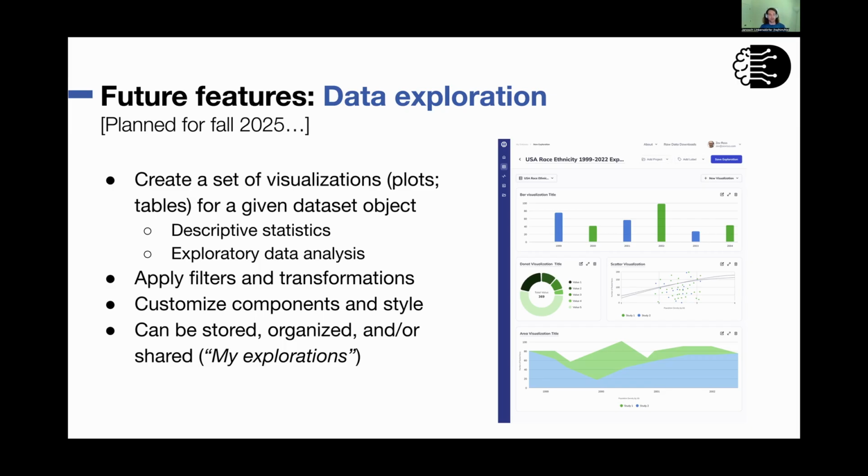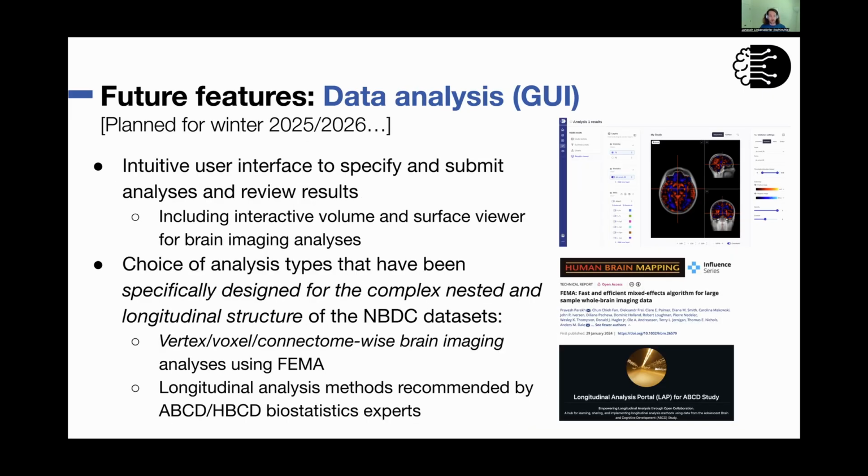As for the planned features of DEAP that will be added later this year or beginning of next year, the first one is a data exploration module in which you can create your own customized plots and store them in the application, and then also share them or log them and share them as part of a research paper. This will give you a lot of flexibility to create plots exactly how you like them, change colors, fonts, and so forth. We will also add a data analysis module to DEAP.